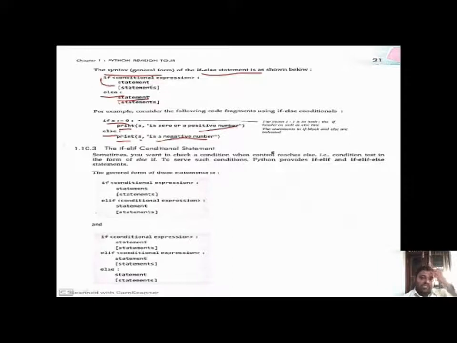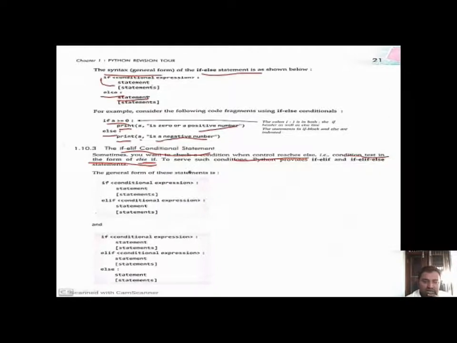Next is the if elif conditional. When control reaches else, the condition is tested in the form of else if.